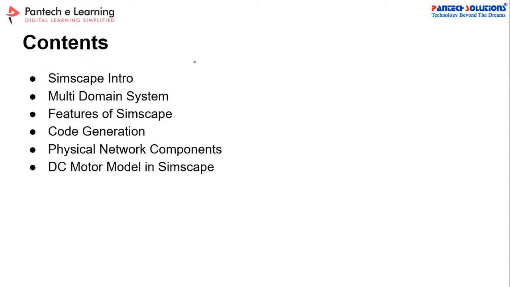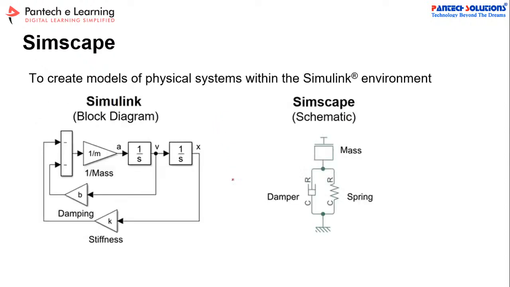Yes. So this is all the content we are going to discuss in this session, so keep engaged with the entire class. What is Simulink and what is Simscape? Simulink is a block diagram tool based on Kirchhoff's voltage law, and it takes only the equivalent circuit values. It won't consider the practical values.